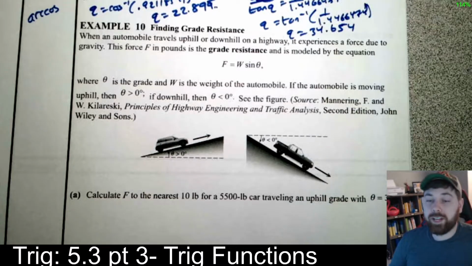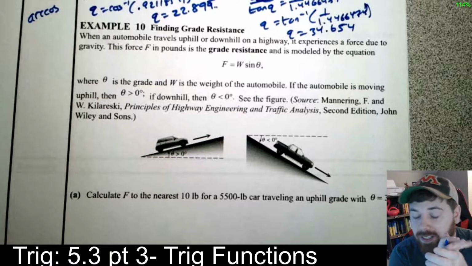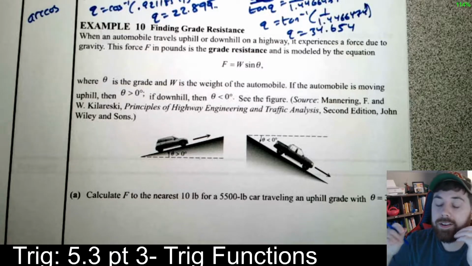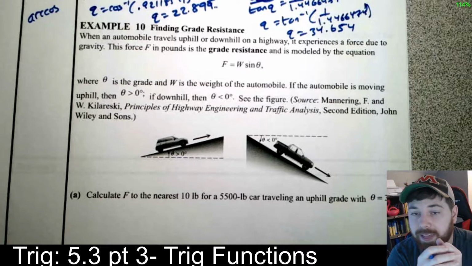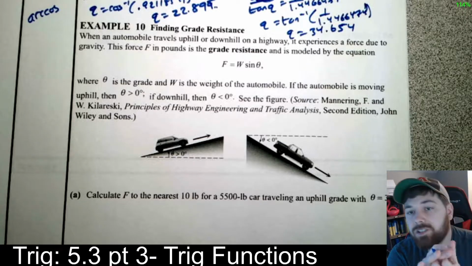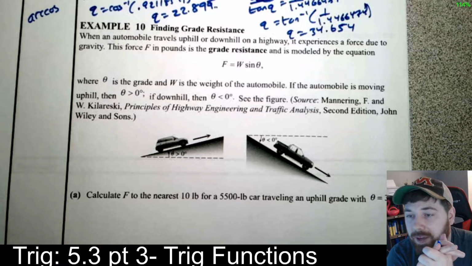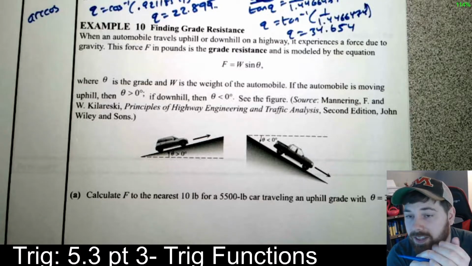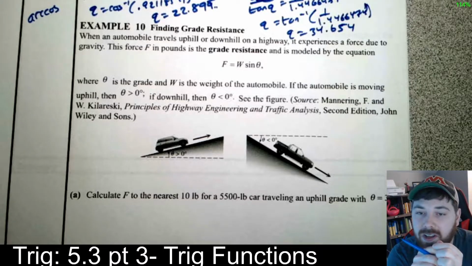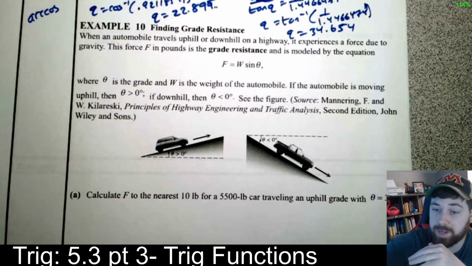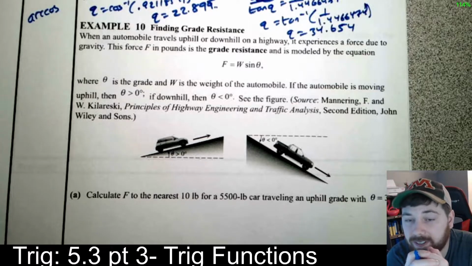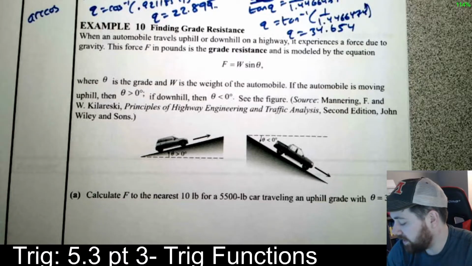So we are looking at grade resistance, basically going up and downhill. You'll see signs for this for semis on the road, like this is going to be a really steep hill, you don't want to go too fast in case you have to stop. It says when an automobile travels uphill or downhill on a highway, it experiences a force due to gravity. The force in pounds is called the grade resistance and is modeled by the equation F equals W sine of theta, where theta is the grade, so how up or down, and W is the weight of the automobile. If it's moving uphill, theta is positive. If it's downhill, then theta is negative.